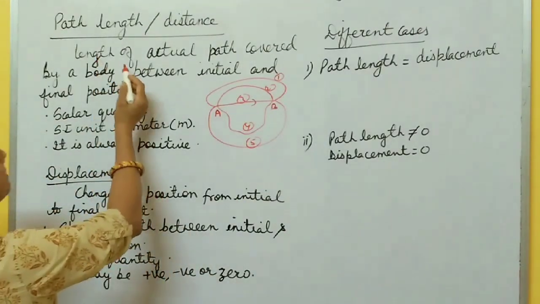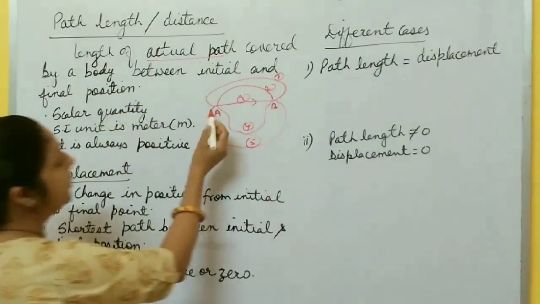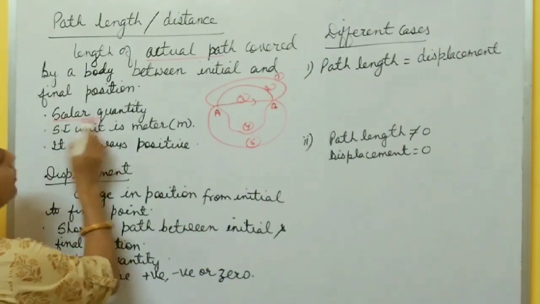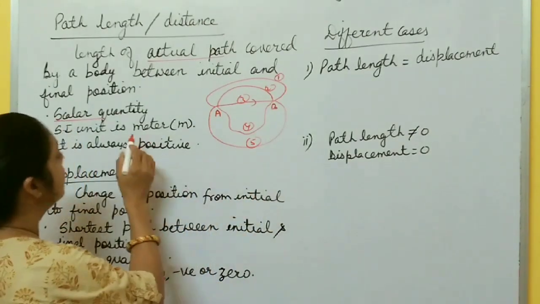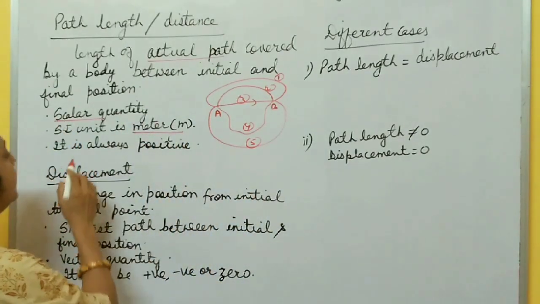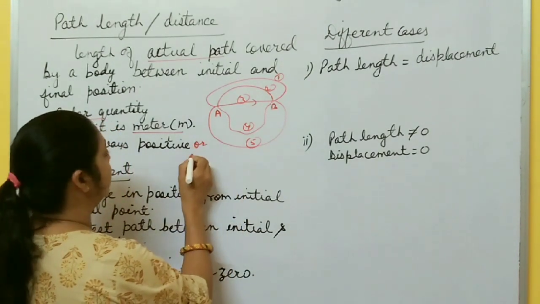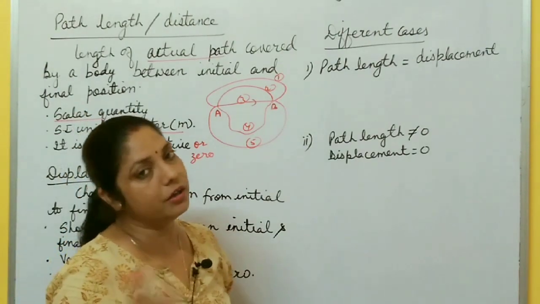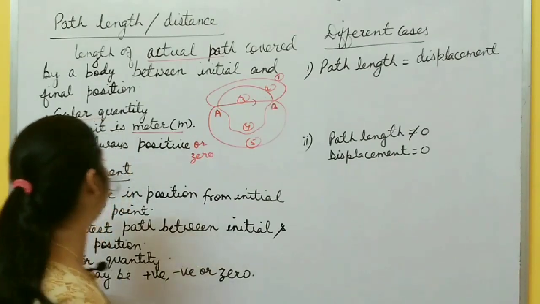So you can define it this way: path length is the length of the actual path covered by a body between initial and final position, right? It is a scalar quantity. As path length is length or distance, its SI unit is meter, and it is always positive or 0. Its value is always positive or 0. It can never be negative. We cannot take negative values, right?